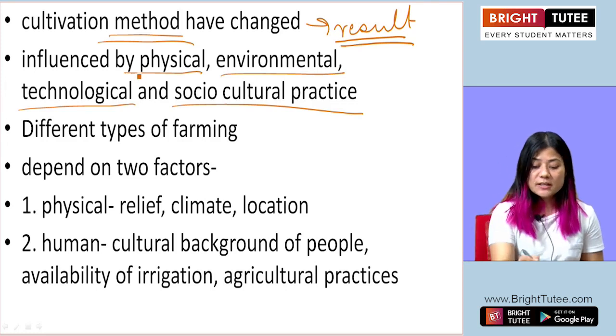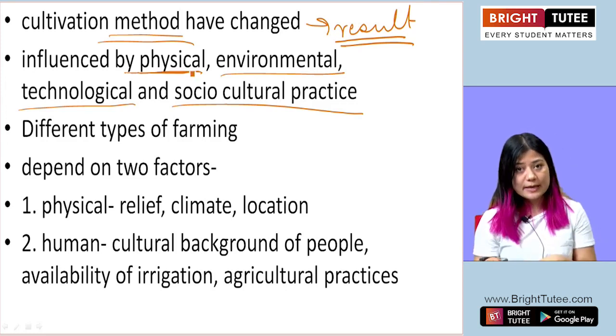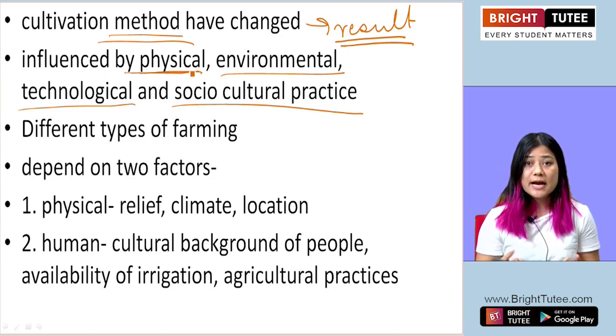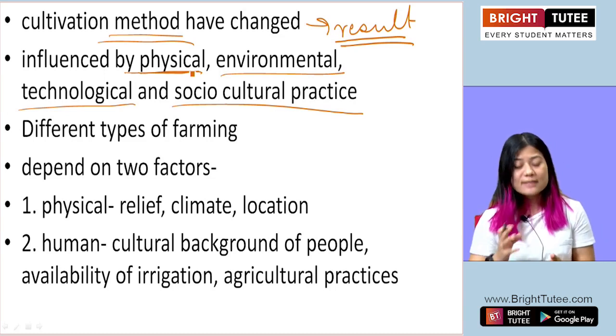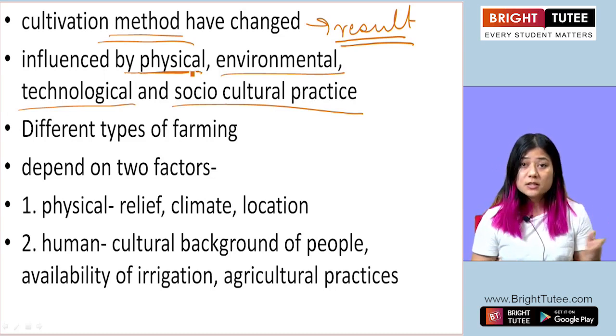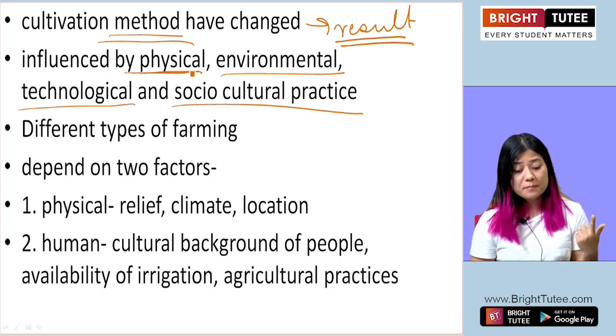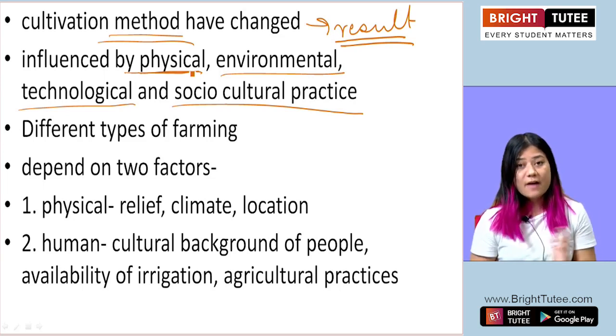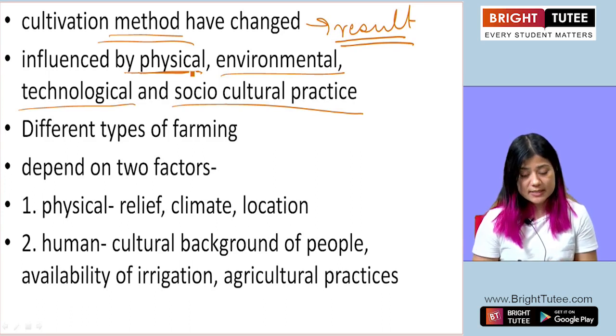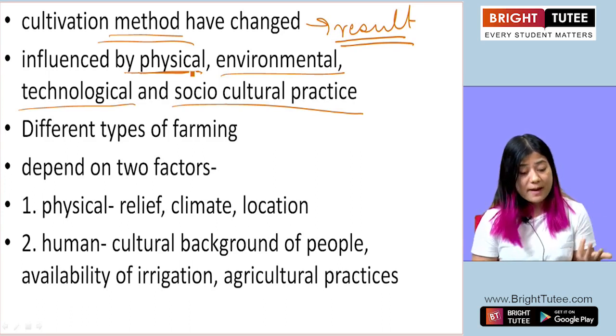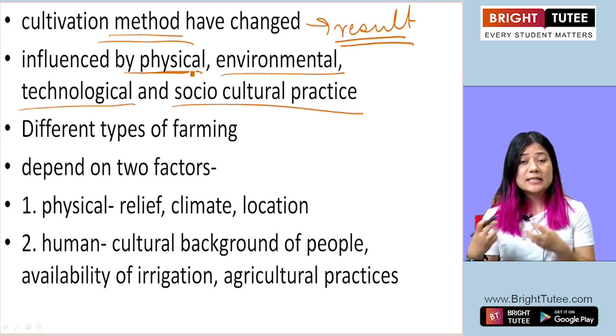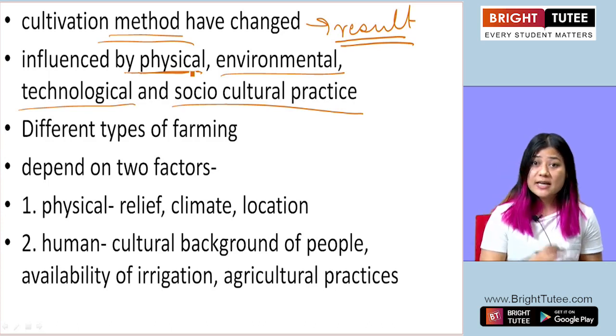Physical in the sense of the landscape, whether the land is fertile or infertile, that influences certain change in the agriculture method. The environment, whether it is clean or polluted, etc., also has an impact.